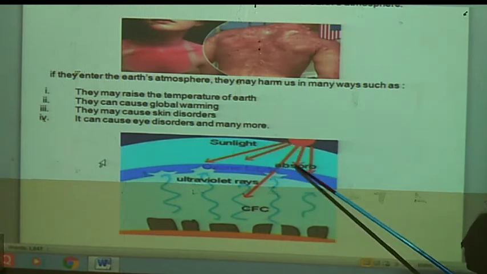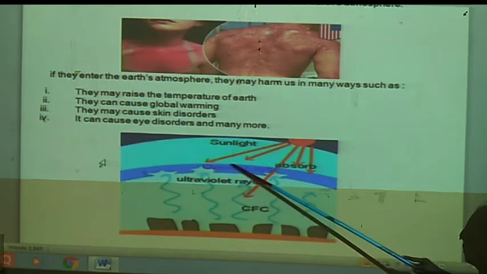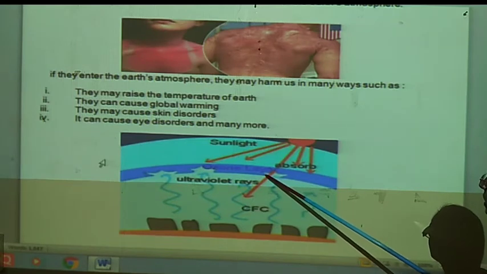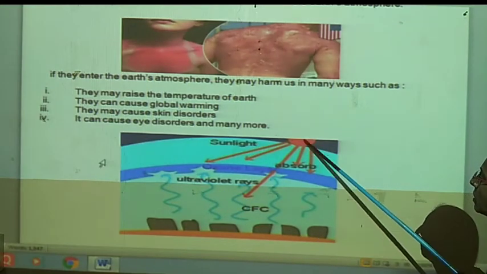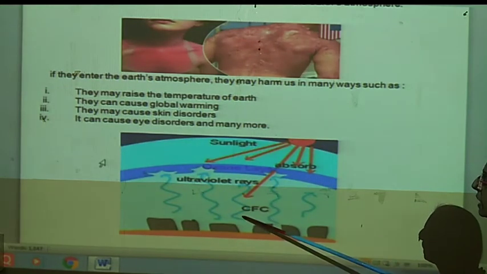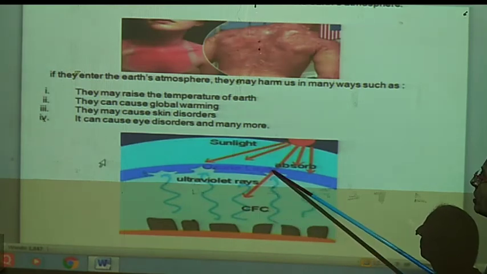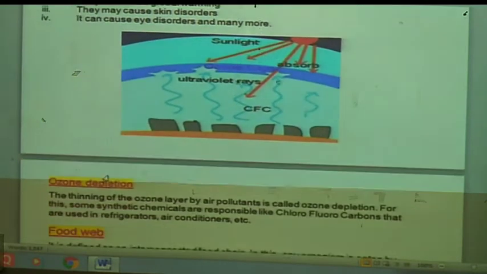So here you can see where there is a thin layer of ozone. Here is the ozone layer, where it has become thin. Some holes are produced in this ozone layer, and thus ultraviolet rays come directly on the Earth's surface. Okay, and what is CFC doing? CFC is absorbing some of these ozone molecules, and it is splitting the O3 molecule into elemental oxygen and O2.